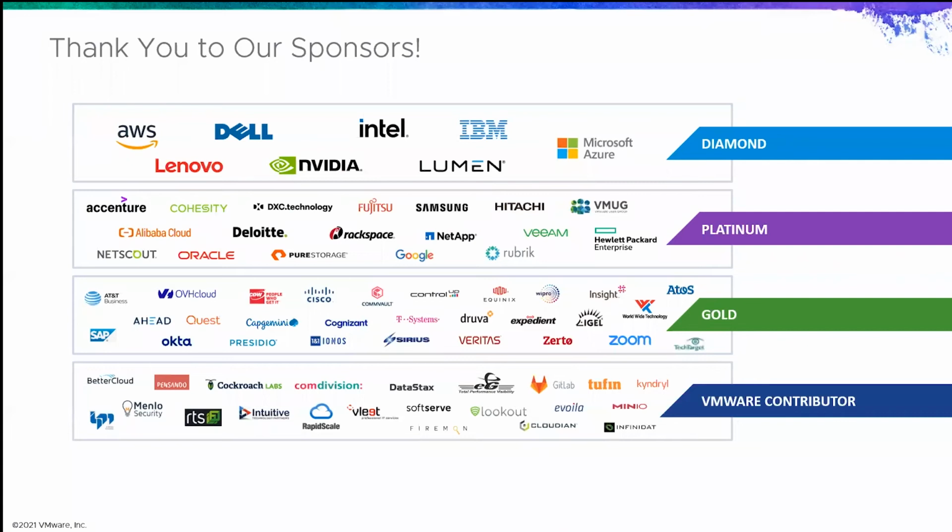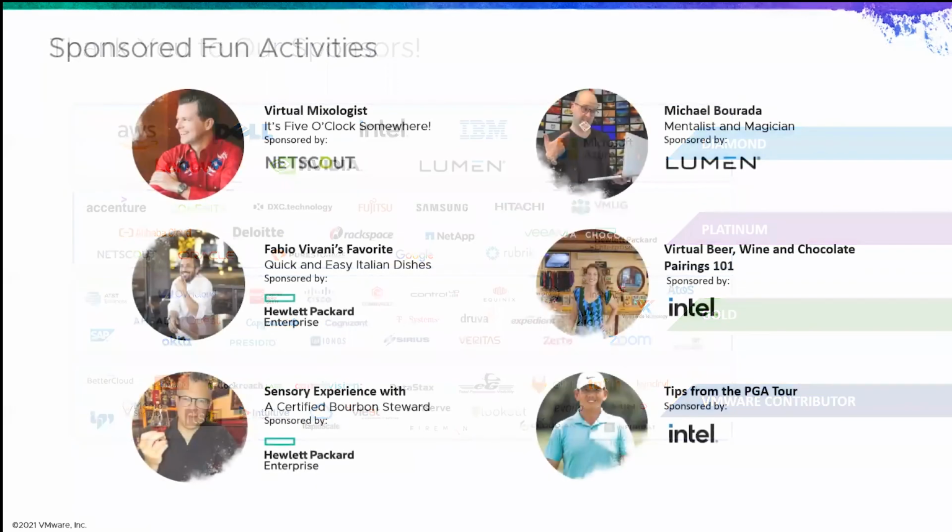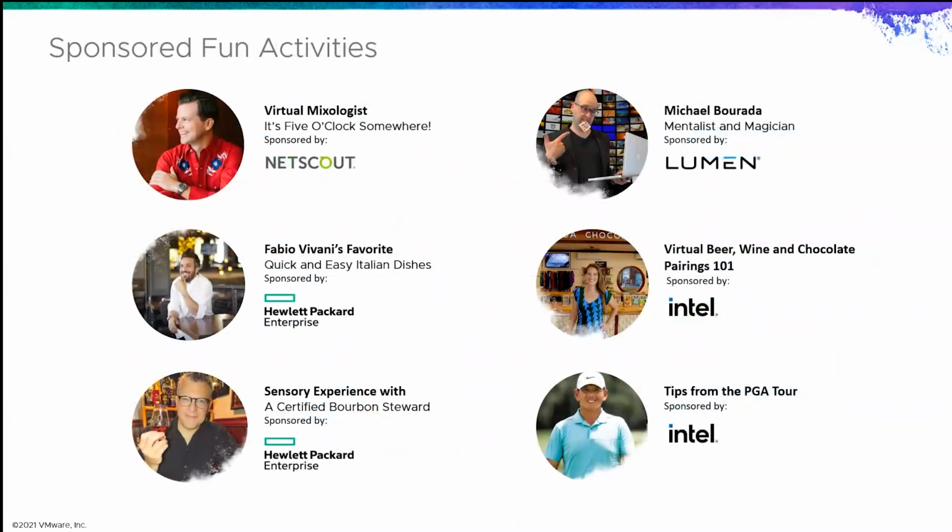First, we want to thank our sponsors. They will all be found in the sponsored demo zone this year. We've got our Diamond, Platinum, and a new level of VMware contributor. So be sure to head to the sponsor demo zone to see some joint solutions and see how they're accelerating their digital transformation and how they can help you as well. We have some fun sponsored activities: a mixologist, cooking classes, and a golf lesson. If you just need to take a quick brain break, you can join one of these sessions and hear a little bit more from that sponsor.